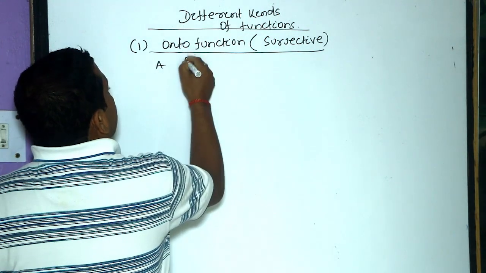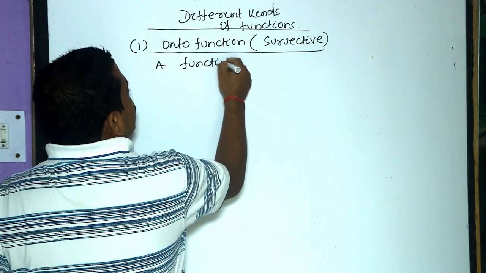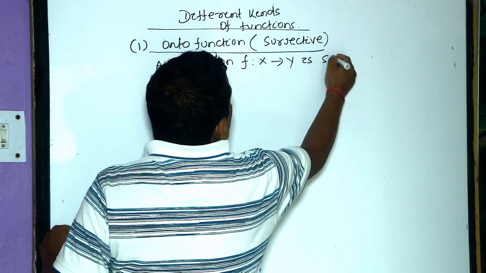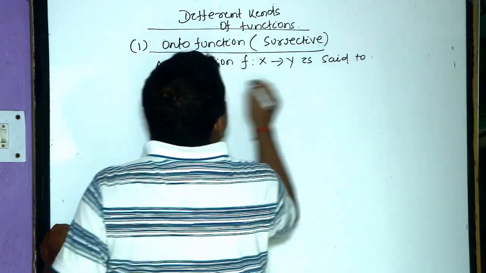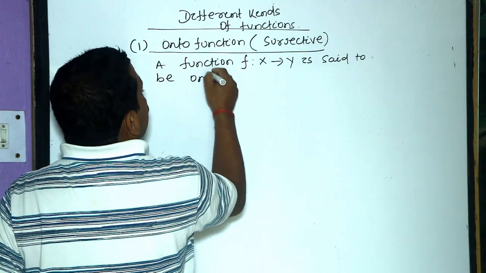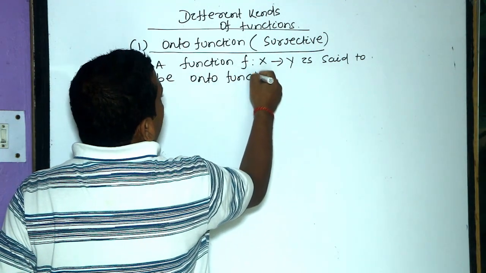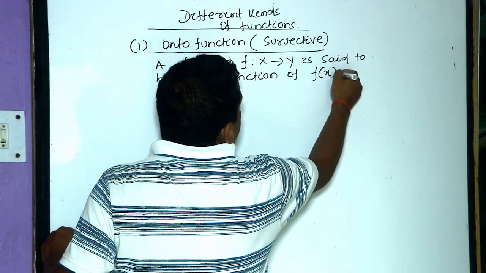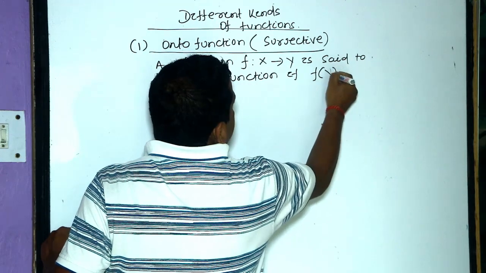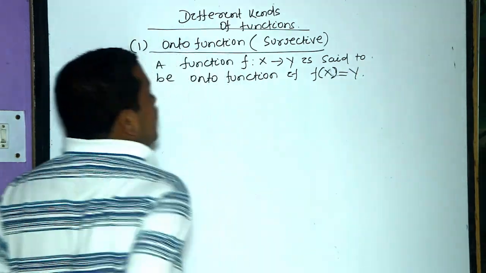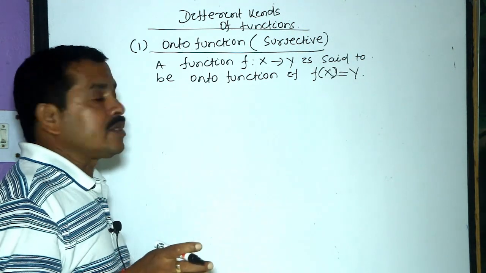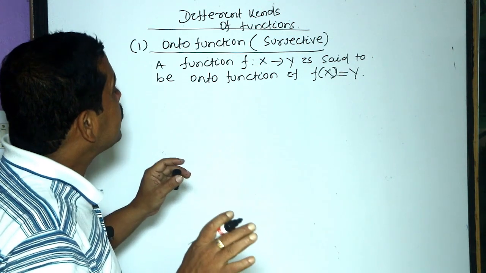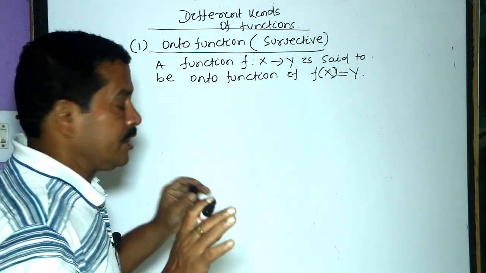A function f from X to Y is said to be onto function or surjective function if f of X equals Y, means the range of this function is equal to Y. Then in this case we say that the function is onto function or surjective function.